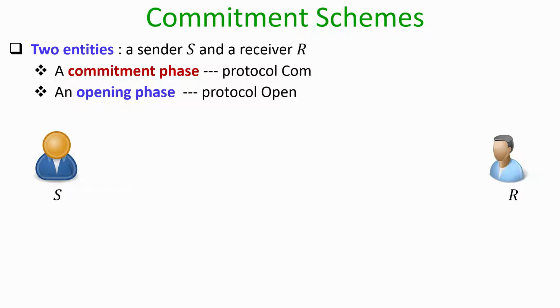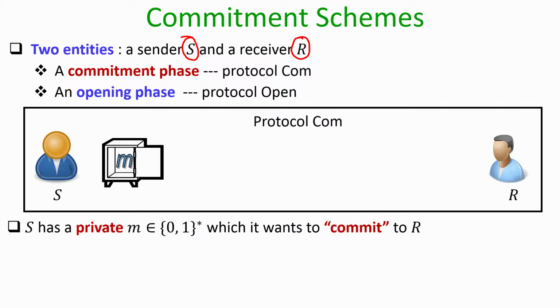And the primitive that we are going to see here is what we call commitment schemes, and it is basically a two party primitive involving a sender and a receiver. When we say that we have a commitment scheme, it consists of two protocols or two phases, a commitment phase and an opening phase. So, what happens in the commitment phase? In the commitment phase, the sender has a message which is private and known only to the sender, which we denote by say little m, which can be a bit string of some arbitrary length.